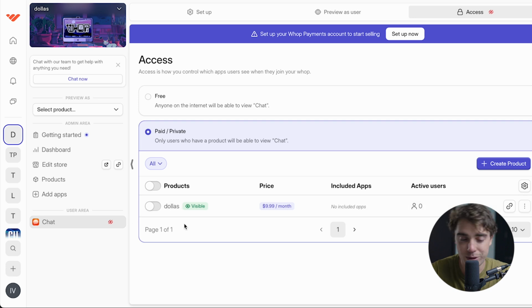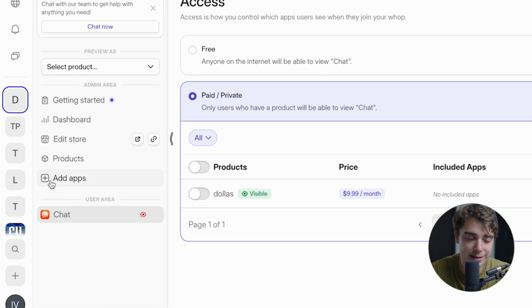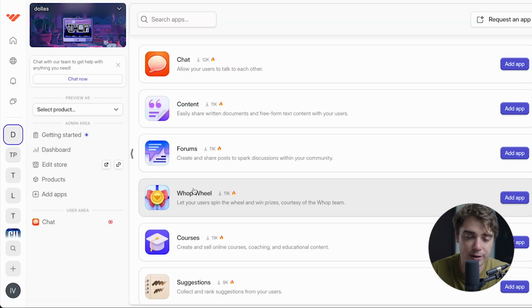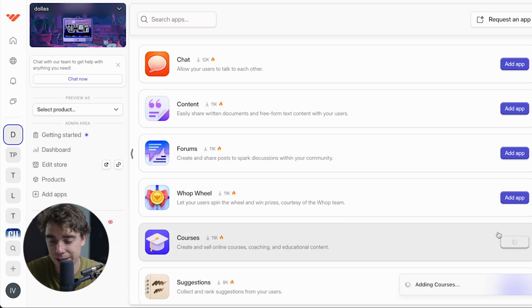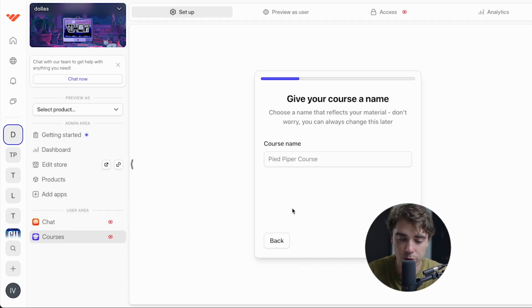But check it out, for Dallas specifically, the only thing that people are getting access to right now is the chat. And for $9.99 a month, not sure if that's going to be the best deal possible. So in order for us to sweeten up the pot, what I'd want to do is go to apps here, and we can add different things all the way from content to courses. Most people use the platform for selling courses, and I do want to compare apples to apples when we talk about Skool. So let's go with the course option. Let's add an app, and let's create our course now.